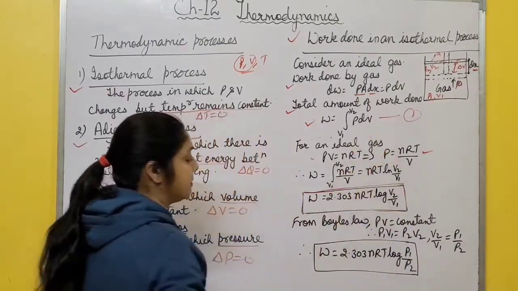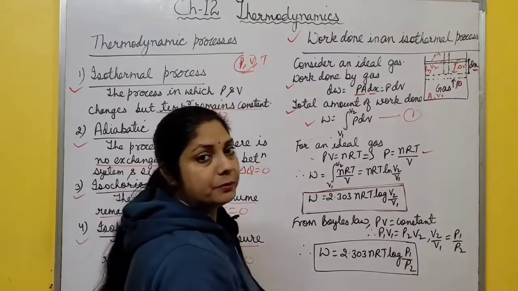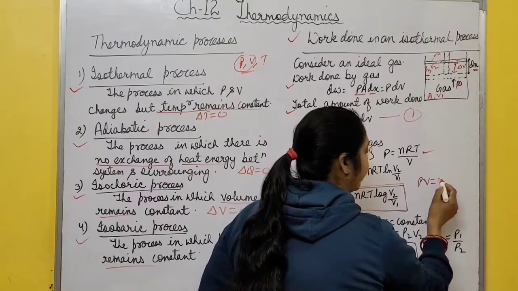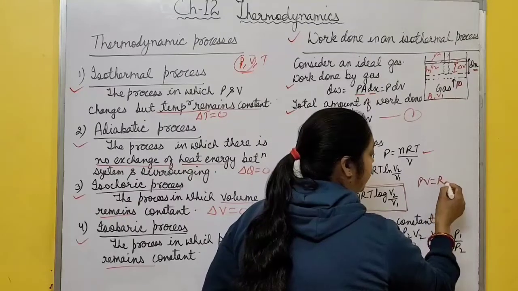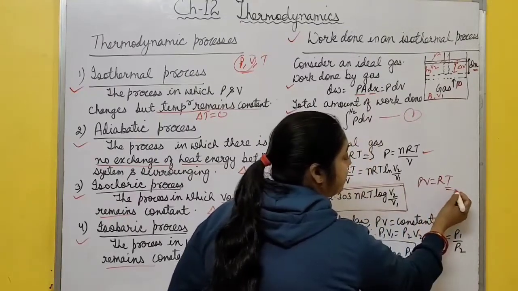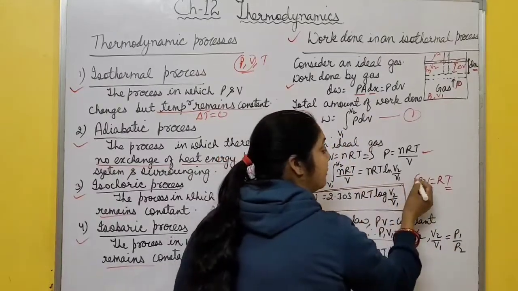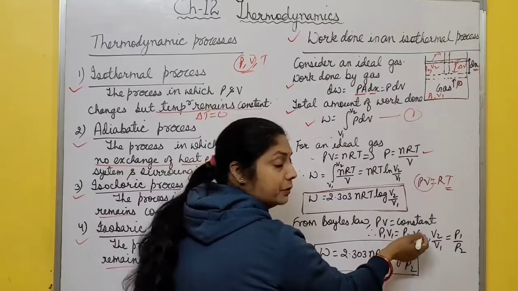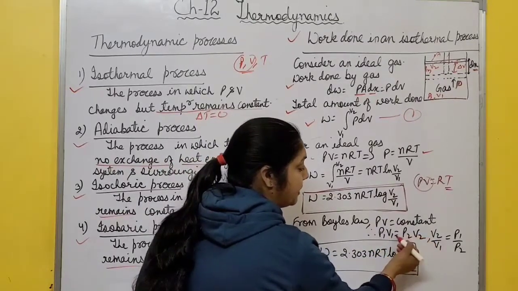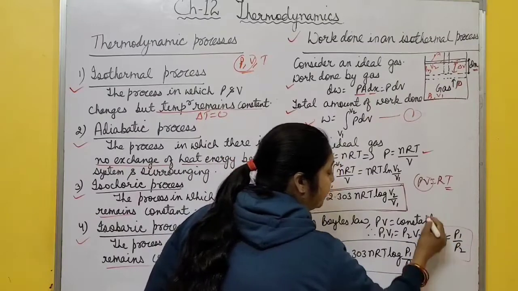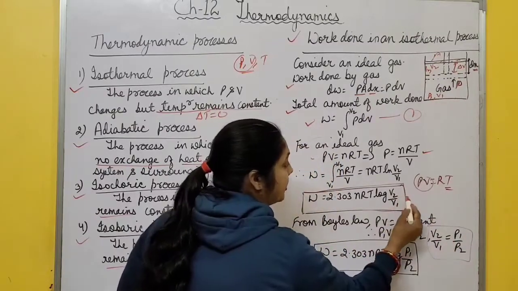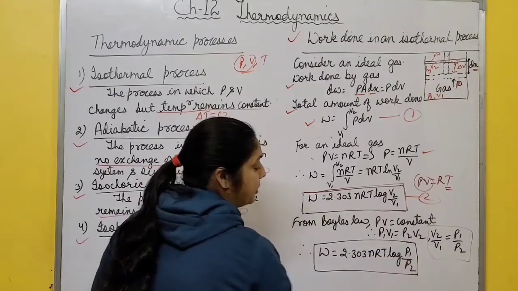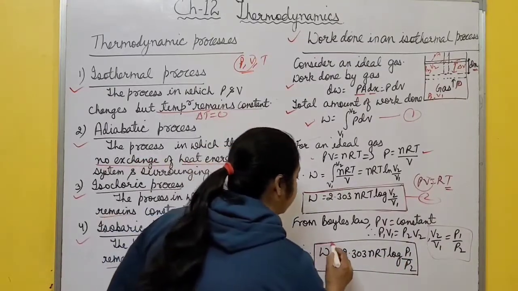This is isothermal expansion. And you know from Boyle's law, ideal gas equation is what? PV equal to, for 1 mole of an ideal gas, RT, n is 1. So temperature remains constant during isothermal process. This PV is constant from Boyle's law. It means P1 V1 equal to P2 V2. From here you get V2 by V1 is what? P1 by P2. This value of V2 by V1 in this equation 2, you get W equal to 2.303 nRT log of P1 by P2. This is work done during isothermal expansion.